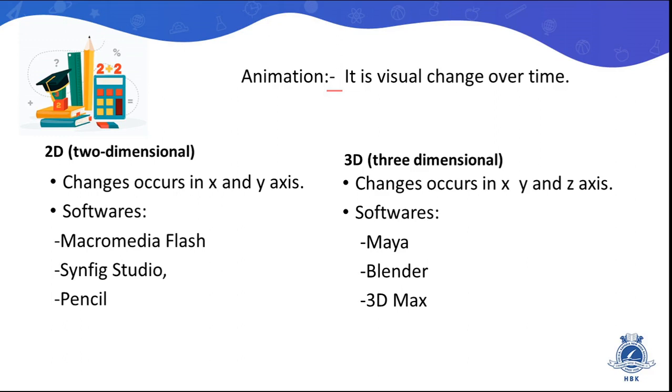Then the second is 3D animation. 3D stands for three-dimensional. In three dimensions, changes occur in the x, y and z axis. Some of the software are Maya, Blender, 3D Max. These are some of the famous software which are used to develop 3D animation. So this is about the animation.